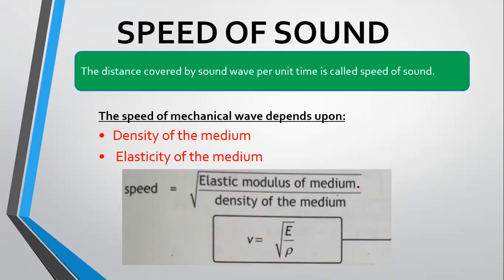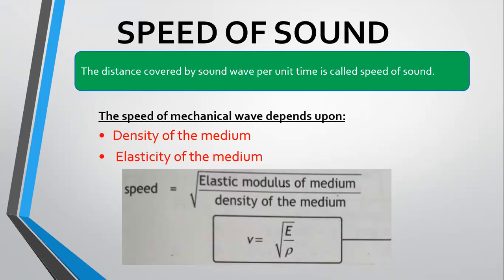Stress is force per unit area and strain is the ratio of change in length per original length, or it is the measure of deformation produced in a medium. It is the measure of deformation produced in a material, called strain. So elastic modulus is the ratio of stress to strain.